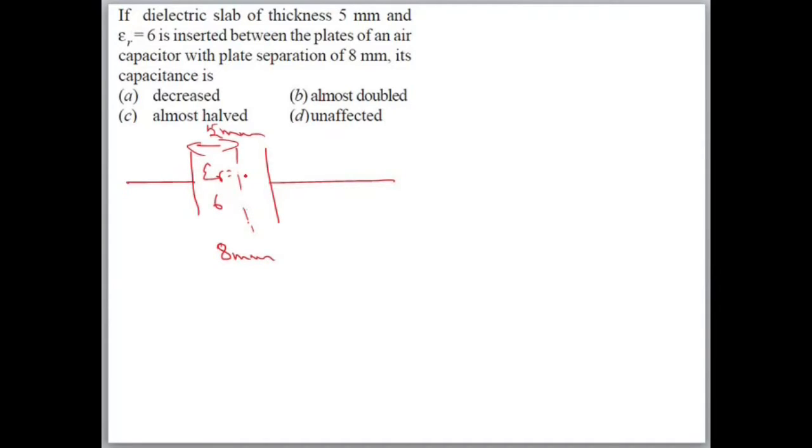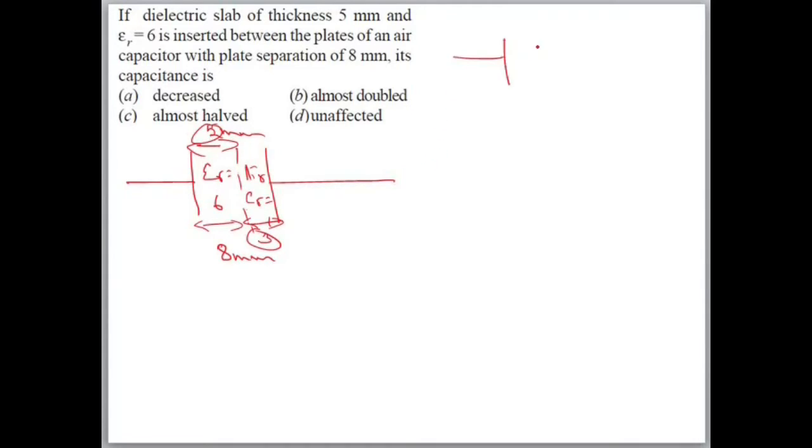This is air, so epsilon r will be equal to 1. And this total is 8 mm. This is 5, so this will be 3. From here to here it will be 3, here to here it is 5, total is 8. What will be the rule?